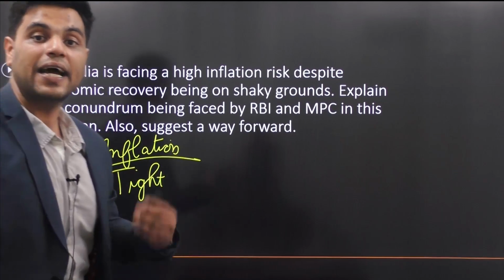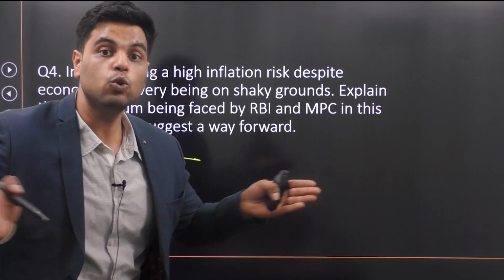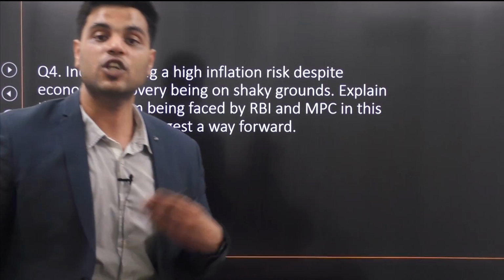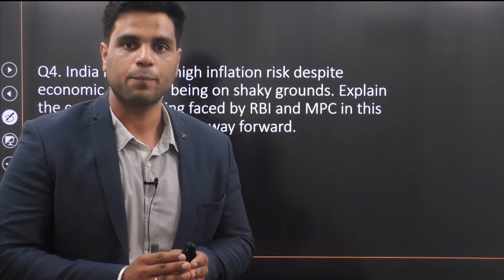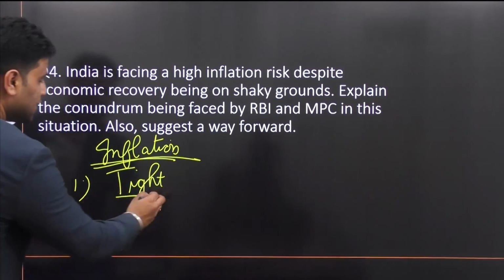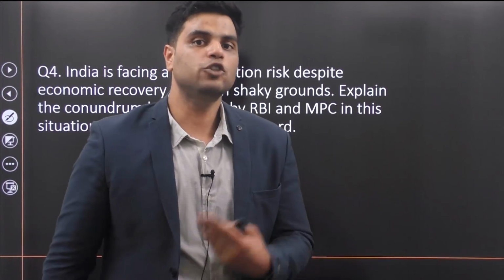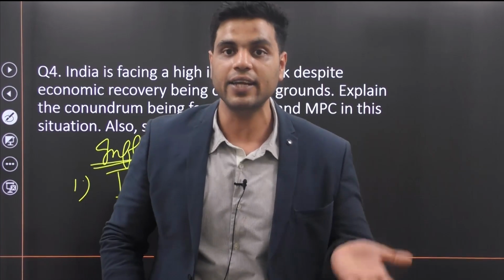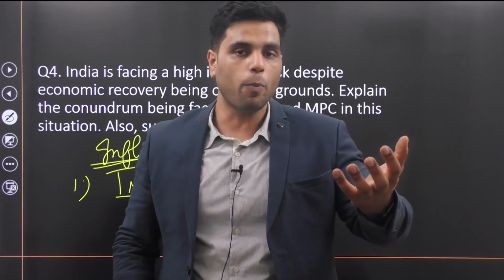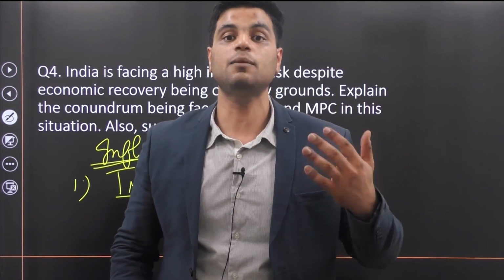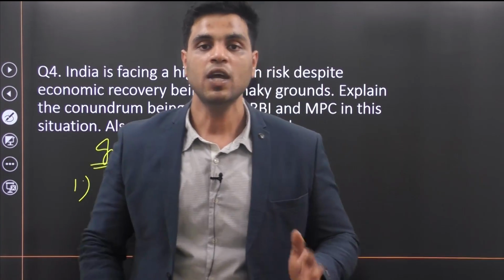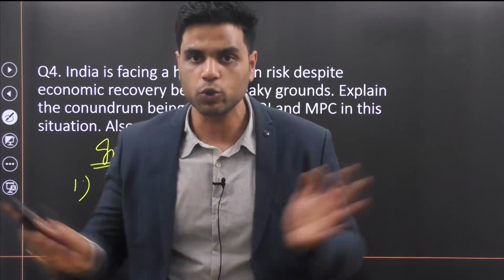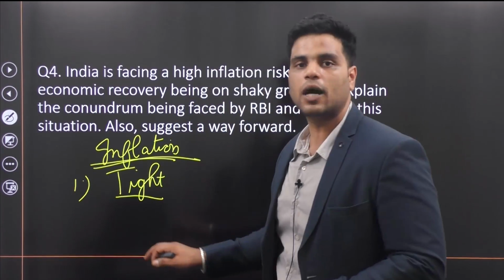Now, what do I mean by tight money policy? RBI should reduce money supply. So whenever there is high inflation, RBI is prescribed to reduce money supply. So RBI's monetary policy is tight. Now, how does RBI ensure tight money policy? Well, they increase repo rate, which is also known as policy rate. They increase repo rate, they reduce open market operations, or they start selling government bonds. The idea behind RBI's policy is to reduce money supply, because by reducing money supply, inflation would come down.